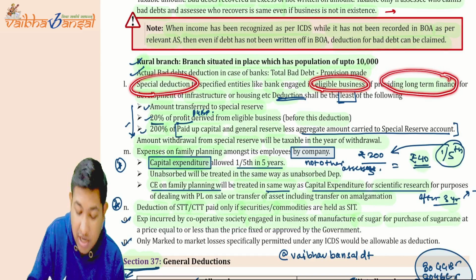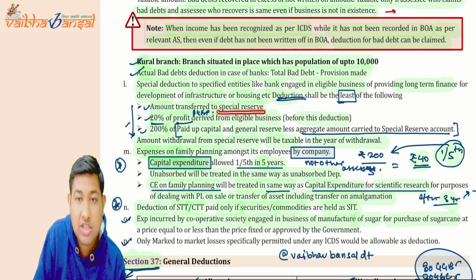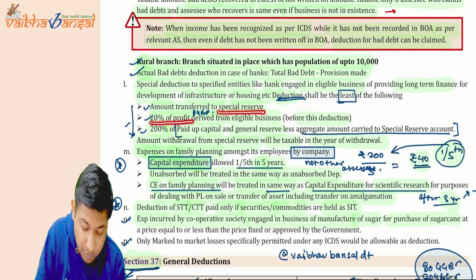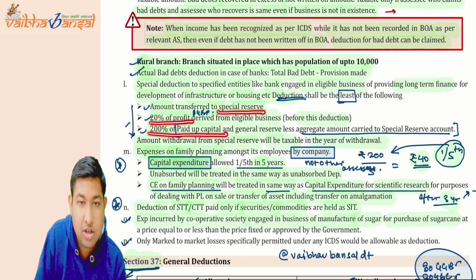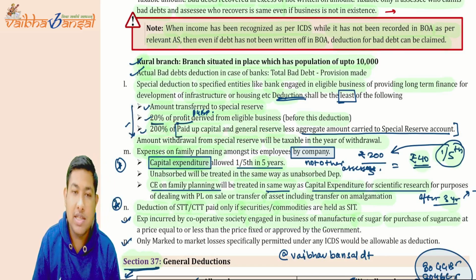Now what is the deduction? The deduction will be the least of the following: the amount transferred to the special reserve, 20% of profits, and 200% of paid up capital and general reserve. Whichever is lower is going to be the amount deducted. I hope it is clear.